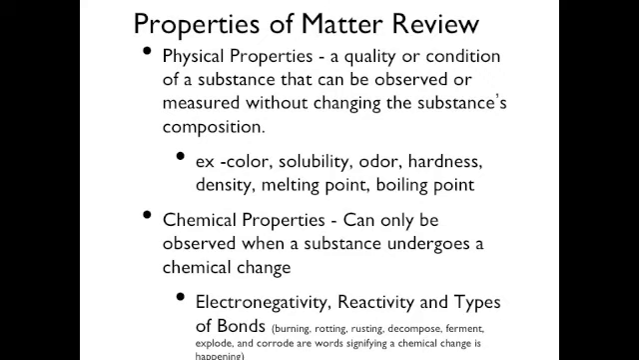Chemical properties can only be observed when a substance undergoes a chemical change. For example, what are some of our words like toxicity, reactivity, corrosiveness, electronegativity? Some of these, burning, rotting, some of these we can only see during a chemical change, so that's what makes it a chemical property.